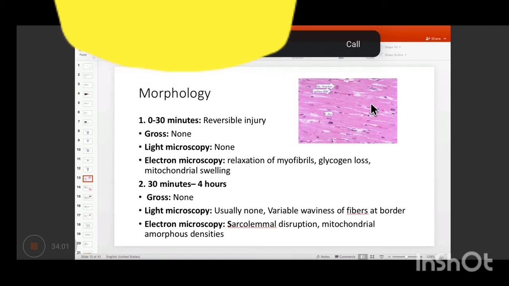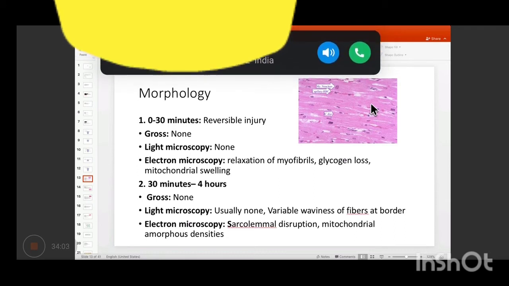Okay, but adjacent to them are fibers which are still alive or which are still viable. They are still contracting, right? Now these fibers are dead and the adjacent fibers are alive. So when they contract, they target the dead fibers. So that is why they look a bit wavy, because they have been tugged by the viable contracting fibers.